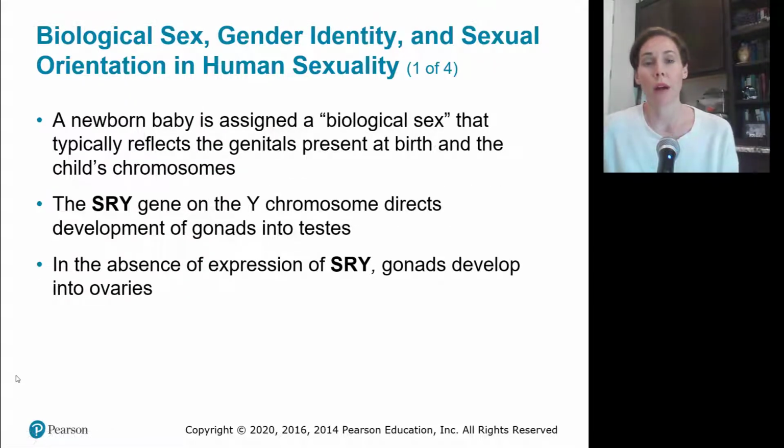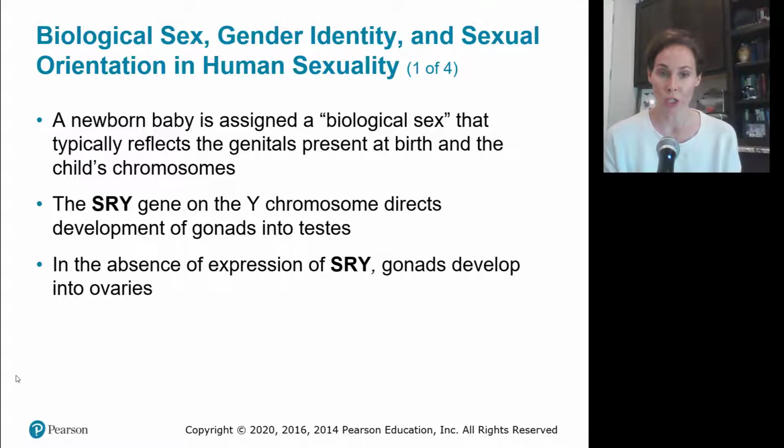Speaking of biology and gender identity, this has definitely become something we've become more culturally aware of in recent years, right? When a baby is born, it's assigned a biological sex, and its assignment is reflected in its genitalia, but also in its chromosomes and genes.